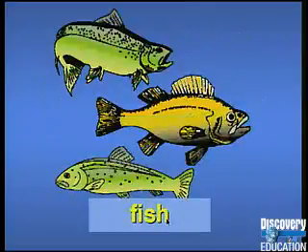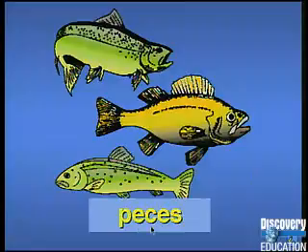Next group that we talked about were fish, and we said they have scales on the outside, and they're cold-blooded, and they live in the water, right? Fish. Well, in Spanish, we call them peces. Peces. Peces are fish. Go ahead and write that down. Peces. Can you say it?